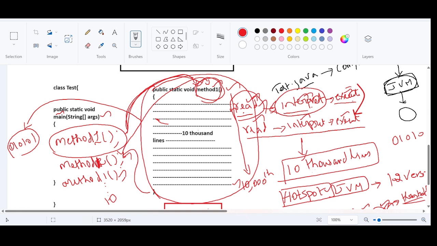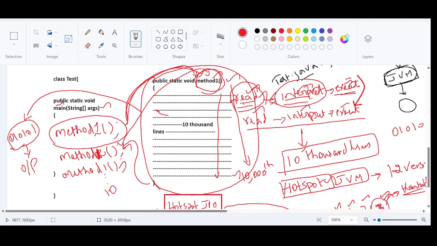It will not encounter this read, interpret, execute operation again, because the code with all the 10,000 instructions has been converted directly into a single machine code. It is going to execute this code directly, and the output will be given. Hope you're able to understand.